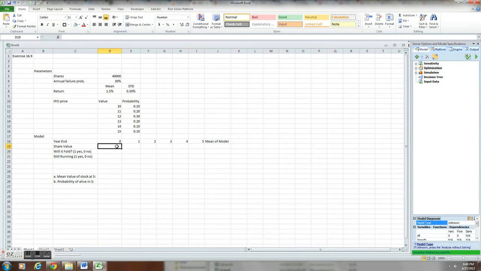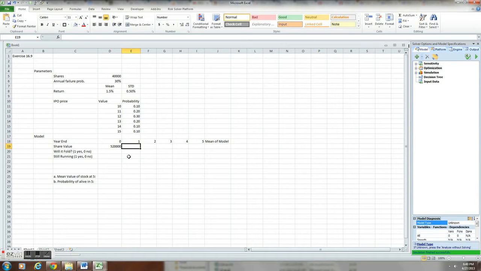So we're going to start off here with the initial IPO. That's going to be basically the shares and the probability of that times the PSI discrete, because this is a custom one. And then we have our values here and our probability of those values here. And then there starts our model.